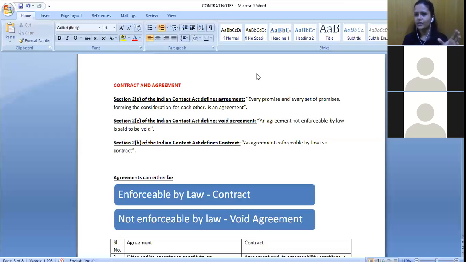But in case of a contract, we have an intention to create a legal relationship, and if it is violated, we can approach the court. So the basic thing that you should remember is that part only. Somewhere we can approach the court, somewhere we cannot. But when I say cannot enforce by law, it means we have other means also. We can still try to convince the other person to perform his part. Just that legally we do not have a right to go to the court and file a case.